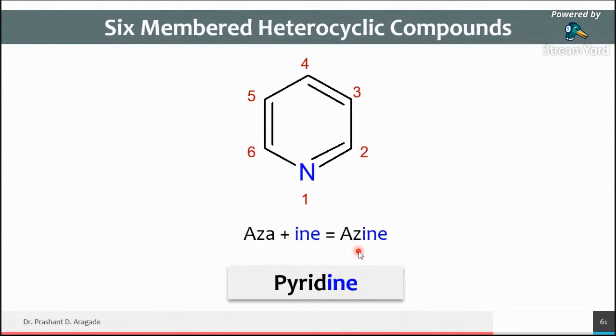As we have discussed in the last lecture, most of the heterocyclic rings are popularly known by their common names instead of their IUPAC names. So always remember that pyridine is a six-member heterocyclic ring containing only one nitrogen.